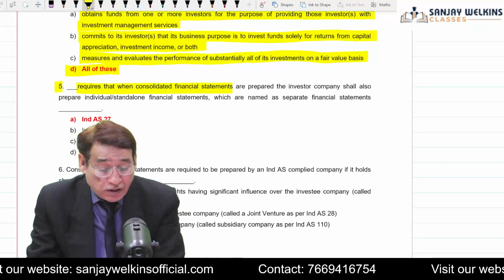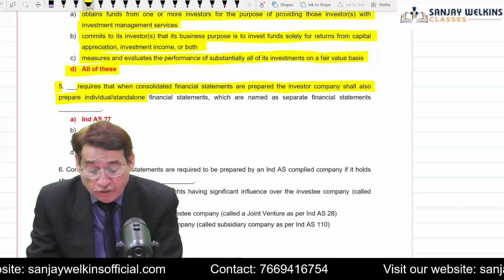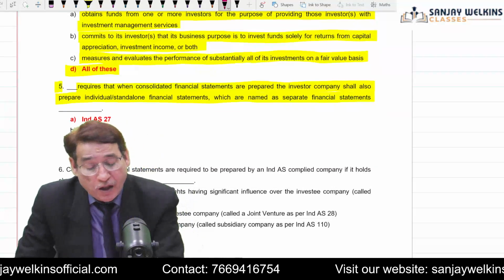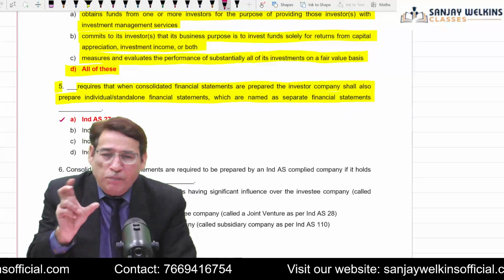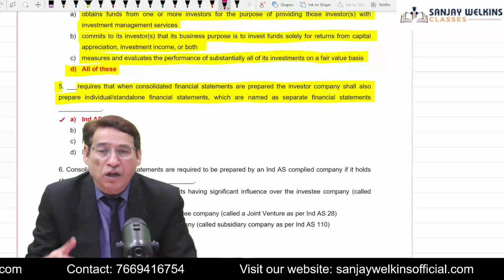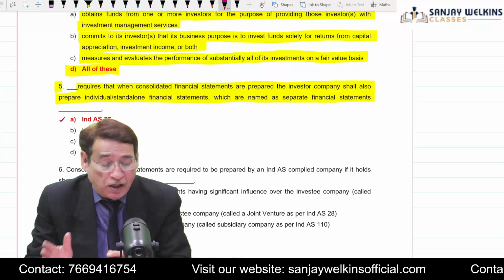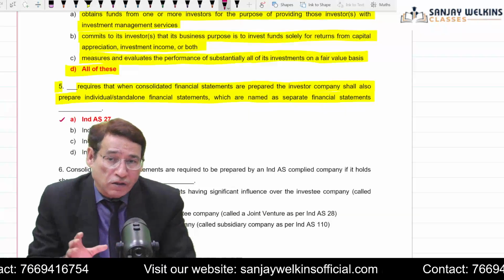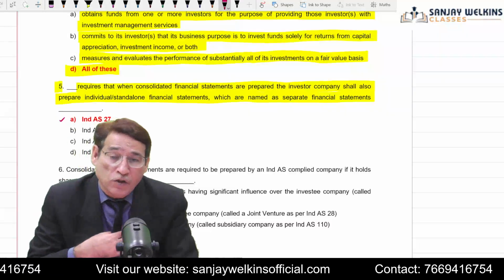Fifth, it requires that when consolidated financial statements are prepared by the investor companies shall also prepare the individual standalone financial statement which are named as separate financial statement. Actually, this question belongs to Ind AS 27. Ind AS 27, one paragraph is also given in your module along with Ind AS 110, and we have also talked about this during our regular sessions, and especially in the very first session I have talked about all these points. As per Ind AS 27, whenever we are supposed to prepare the separate financial statement along with the consolidated financial statement, then separate financial statement need to be prepared in accordance with Ind AS 27.